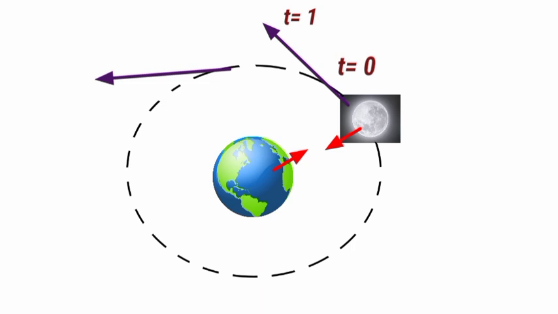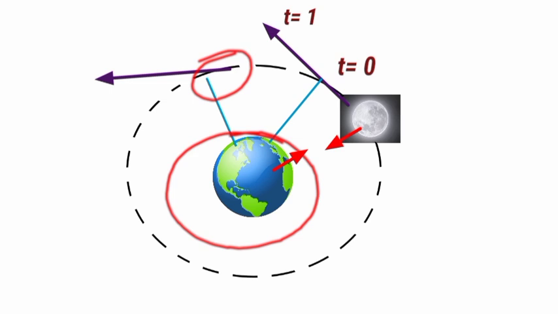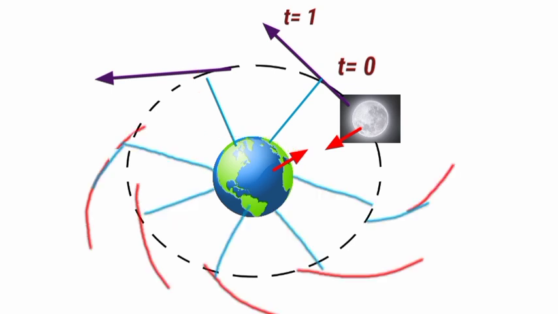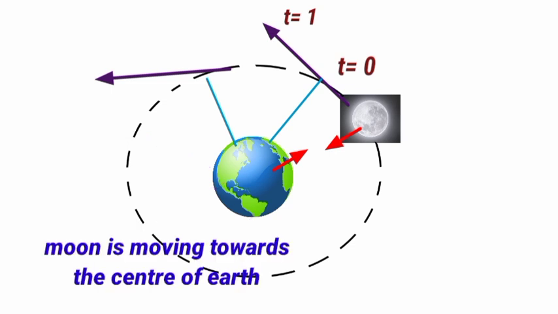So this is the path of the moon. You can observe here, this is the path of the moon. Moon velocity direction is the tangent. If here the time is 0 seconds, then here it should be t equals 1. So in every second, towards the center, this object is moving. It is moving towards the center of earth. Moon is moving towards the earth because of gravitation force. If there is no gravitation force, then it won't be moving.